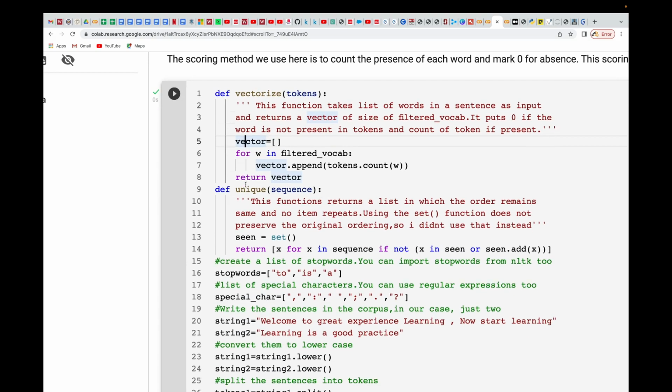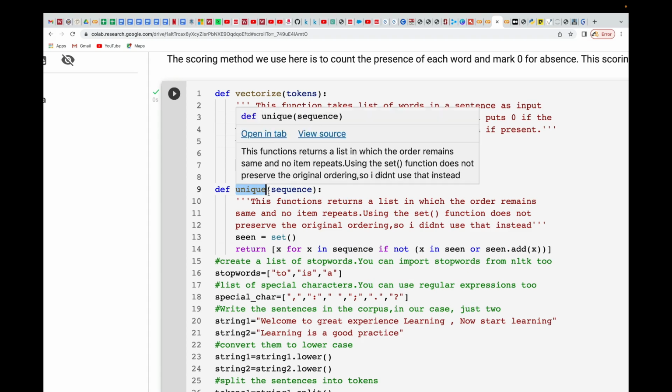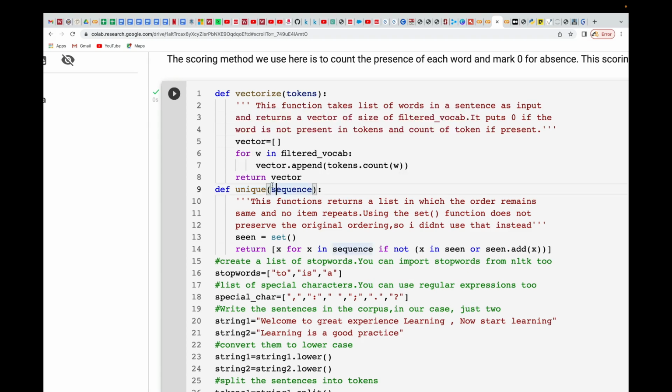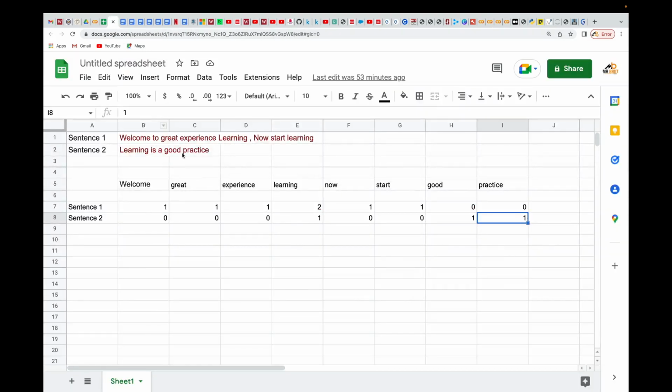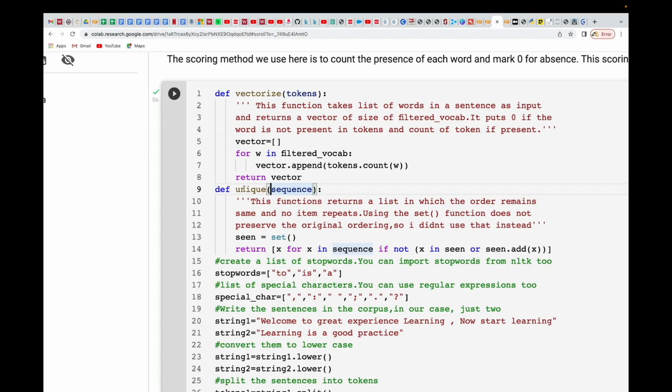Then here I'm creating one more function which is going to take care of the unique sequence of words that I have. That is creating the vocabulary, making sure that we don't have duplicates in there. If we see, we have learning and learning, but we just chose one learning. So in order to take care of that, I'm creating one function here called unique. I'm calling it seed, but I'm actually using a set here because a set only takes unique items.